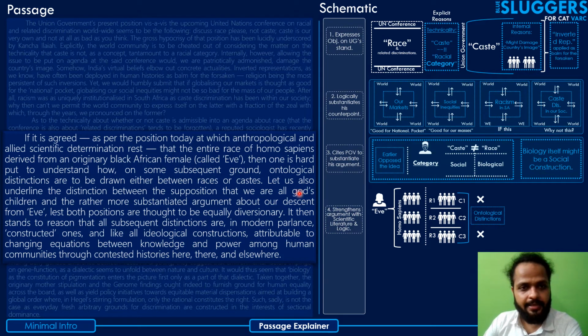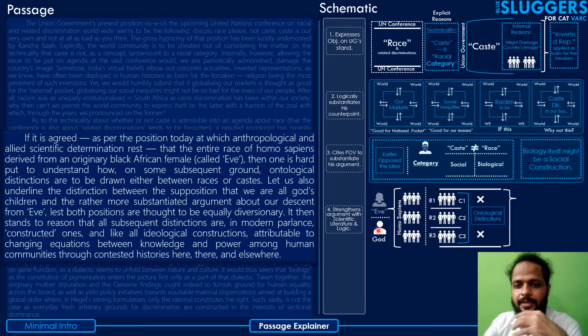And then he says, let us also underline the distinction between the supposition that we are all God's children and the rather more substantiated argument about our descent from Eve. Next he says let's underline the distinction between two distinct ideas with respect to the origin of humans.